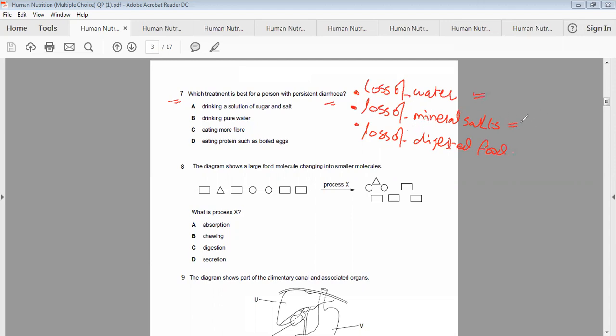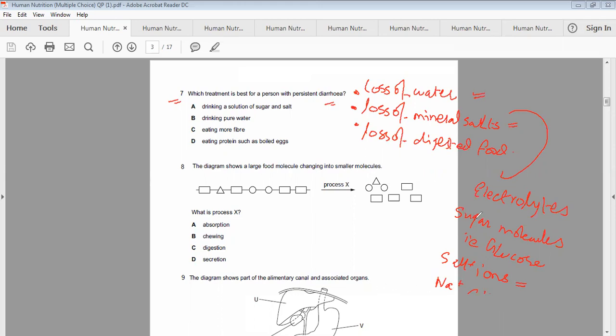Mineral salts are also termed as electrolytes. Electrolytes, or mineral salts, contain sugar molecules, that is glucose, and salt molecules or ions, like sodium ions, chloride ions, potassium ions, or magnesium ions.